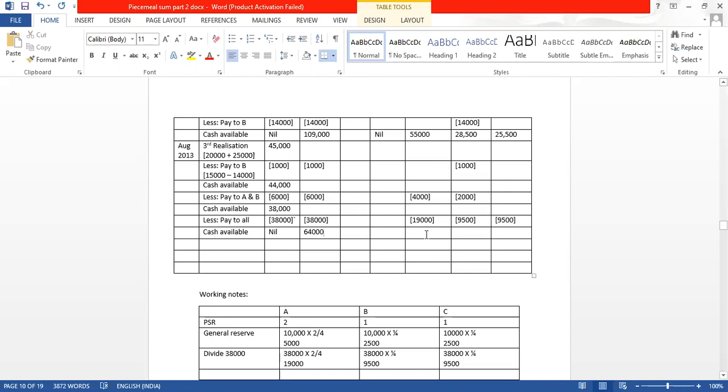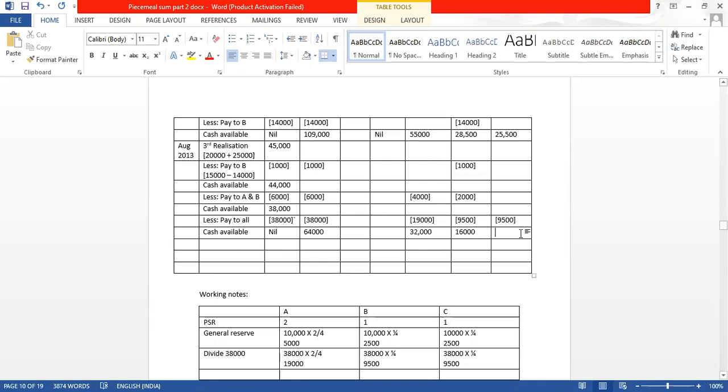And here, how much? 55,000 minus 4,000 minus 19,000. We are getting 32,000. Same way, find out for B: 28,500 minus 1,000 minus 2,000 minus 9,500. How much are we getting? 16,000.